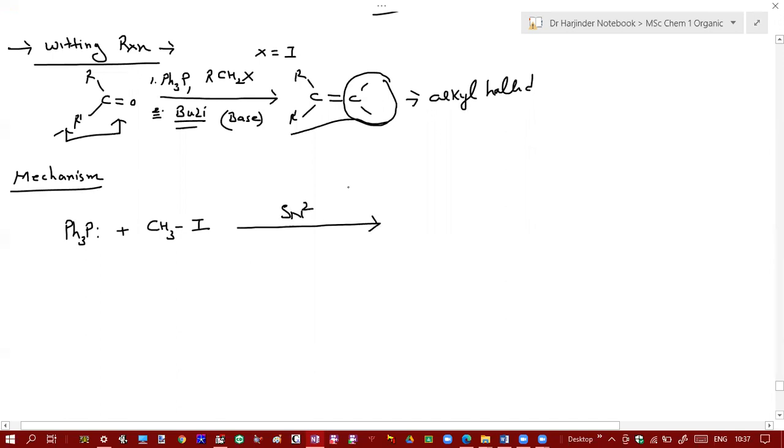SN2 type reaction. Okay, what is SN2 type reaction? Hanji, what is SN2 type reaction? Sir, the leaving group leaves and the nucleophile attacks together. This phosphorus will act as a nucleophile. It will attack over this carbon, and this iodide is the iodide ion. So this results in the formation of phosphonium salt. So it will become triphenyl phosphine positive, single bond CH3, I negative.